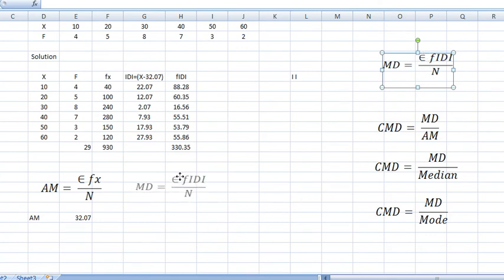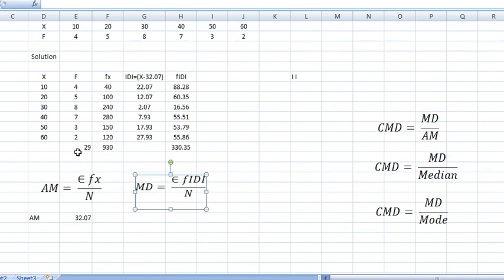Now you find this formula. What is mean deviation? Mean deviation equal to summation of f modulus D divided by n. f modulus D total is this one. What is n here? n is 29. So mean deviation equal to summation of f into D, 330.35, divided by n, 29. So the answer is this one. So mean deviation is this one.